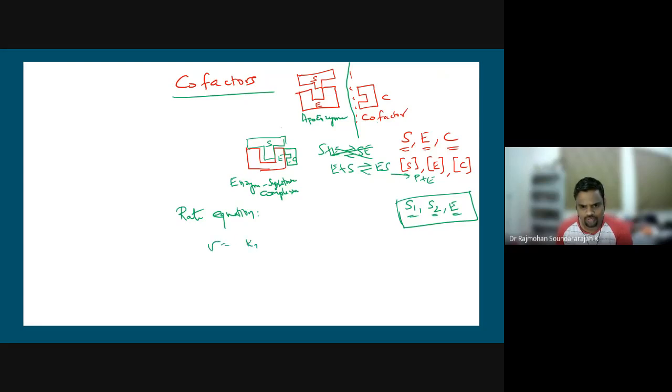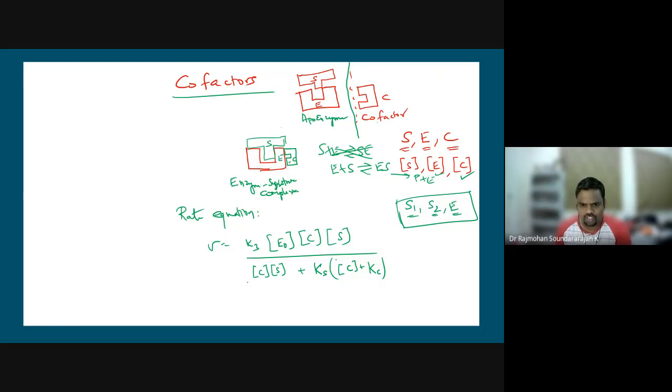V equal to K3 into E naught, which is the initial concentration of the enzyme, into concentration of cofactor C into concentration of substrate S, divided by concentration of cofactor into concentration of substrate plus Ks into concentration of C plus Kc. Okay, so this will be the rate equation where C is the concentration of the cofactor.